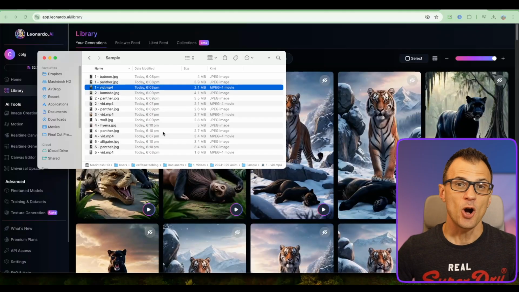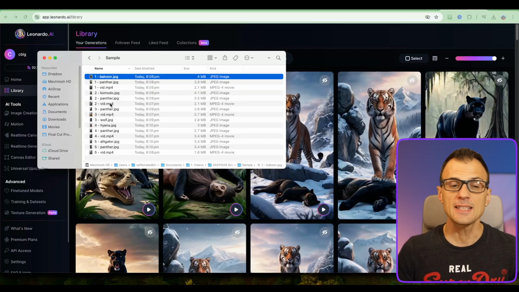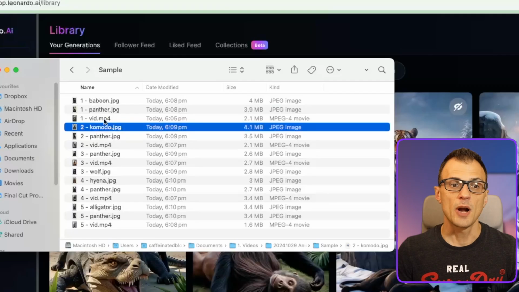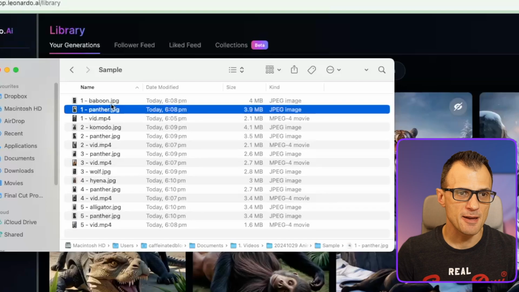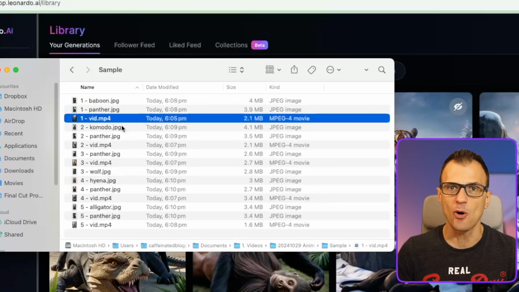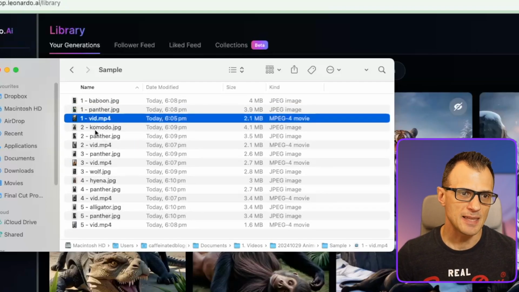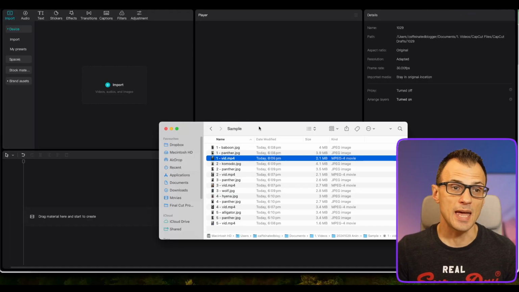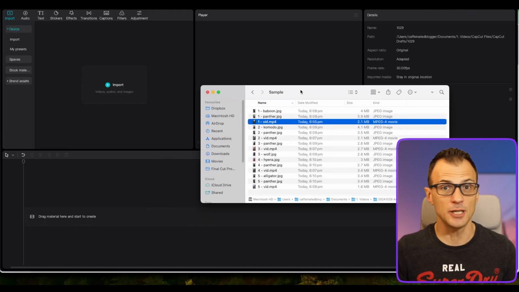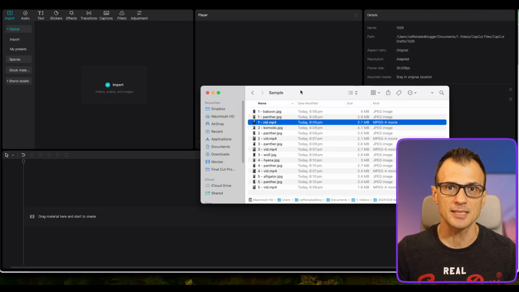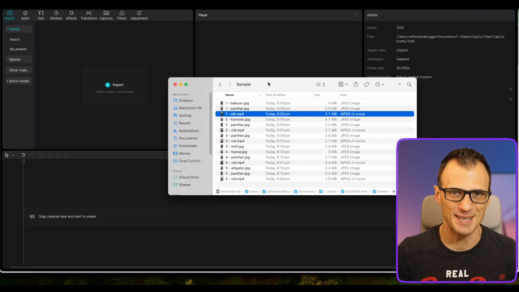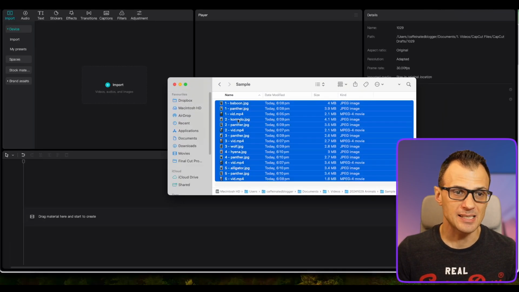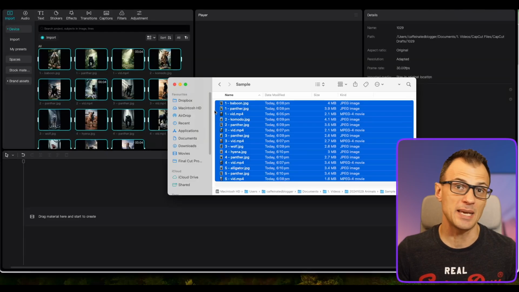All right, so I've downloaded everything, and you can see I've organized everything into the folder where I've got the photo of the panther, photo of the baboon, and then the video of them, the aftermath, and then the same thing for each of the following scenes as well. Next, let's do the editing, and you can use any video editor that you want. I'm gonna use CapCut to show you how to do this because it's free. So let's grab all of these assets and let's import all of them into our new project.